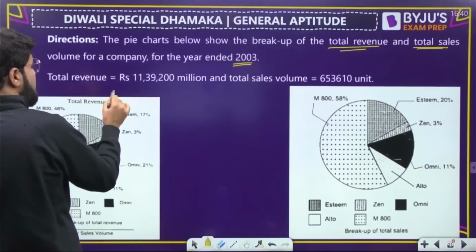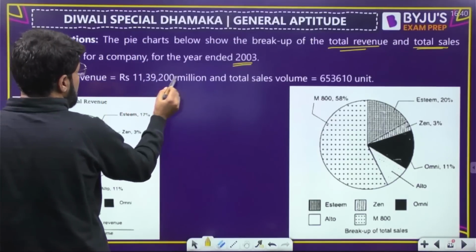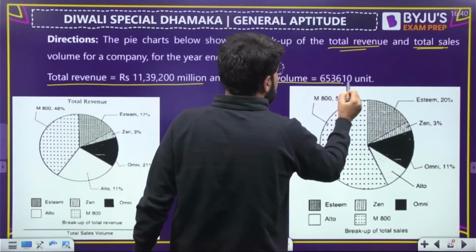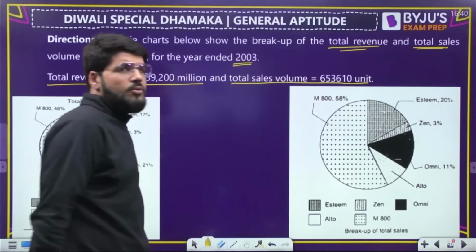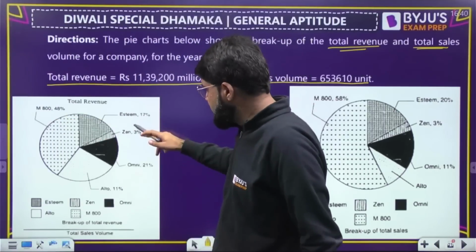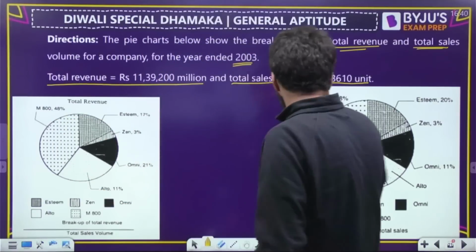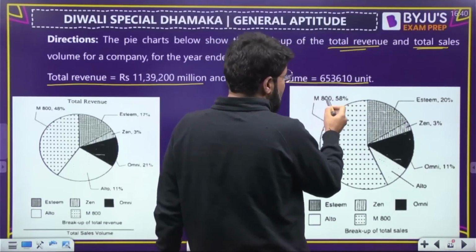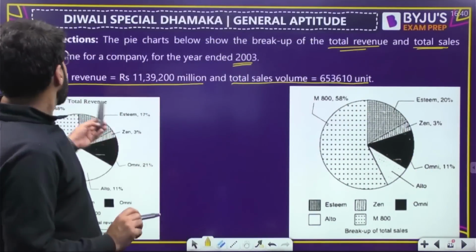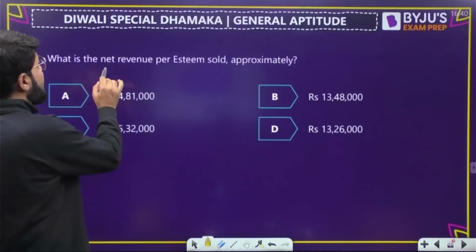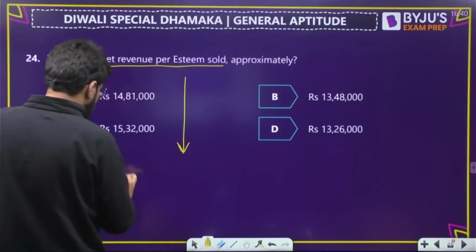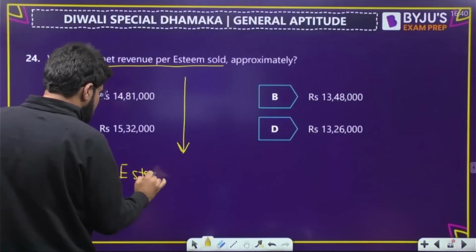Total revenue of the company is rupees 11,39,200 million, and total sales volume is 6,53,610 units. Now the total revenue is divided into different cars like Maruti 800, Esteem, Zen, Omni, Alto. Similarly for total sales, the same cars are given: 800, Esteem, Zen, Omni, and Alto. Question number 24. What is the net revenue per Esteem sold?